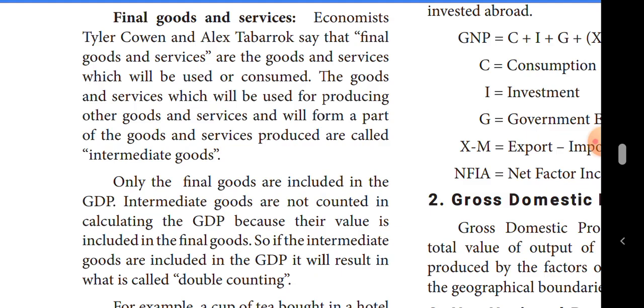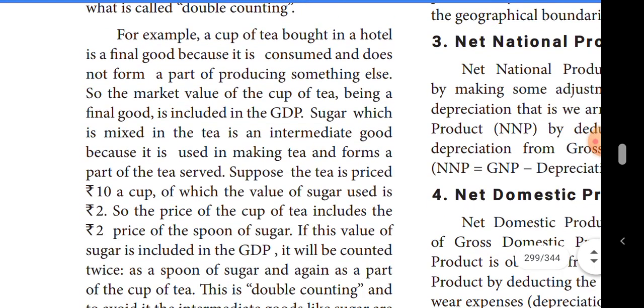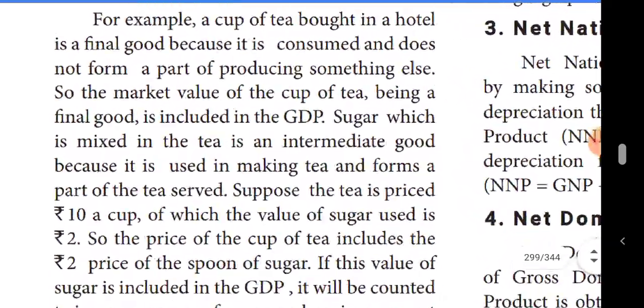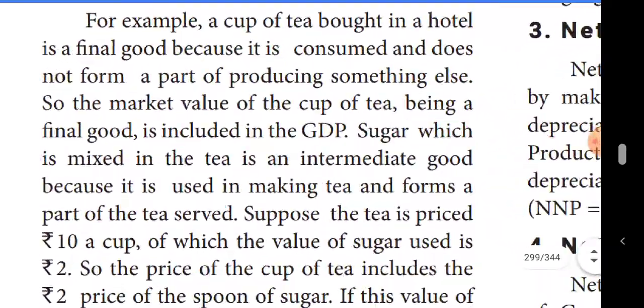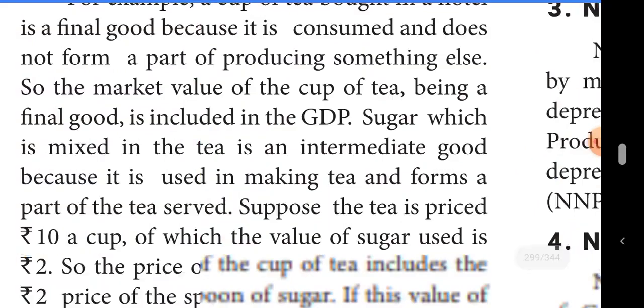If you buy a cup of tea, the amount is rupees 10, is it? The total amount is rupees 10. But if the hotel's cooks want to prepare the tea, they have to add tea powder, sugar, etc. Is it? But only the final value alone they get from us.